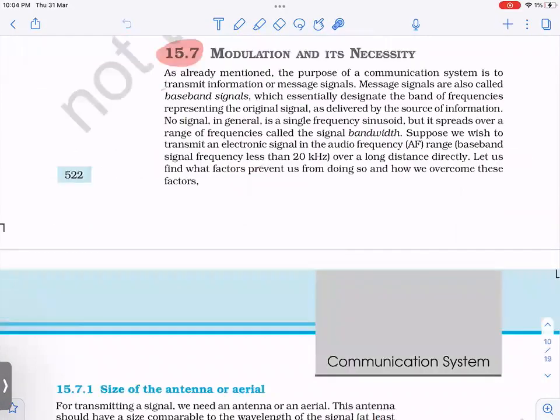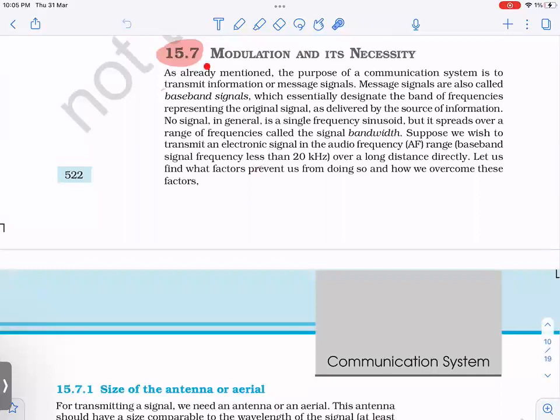Yeah. So here now, modulation and its necessity. I'm starting from here. Even before that, there are a few important topics on which questions have come in some other sets also, and in 2020 also, that I will be taking up in the next video. Right now, all the questions in the February attempt were based on amplitude modulation. And if I say that 99% of questions of communication systems are based on amplitude modulation, then I think that's a correct statement. Fine. You will realize that, or if you are doing previous year questions, you must have realized this already. Fine.